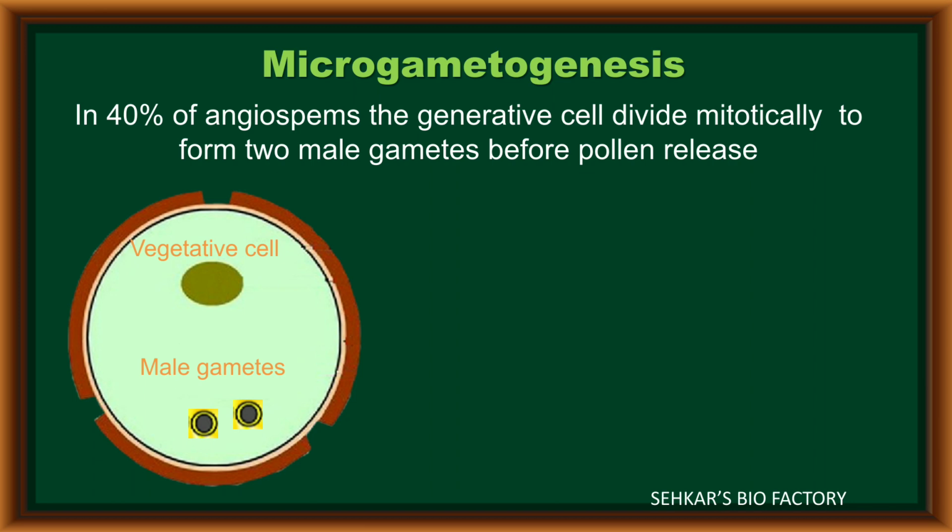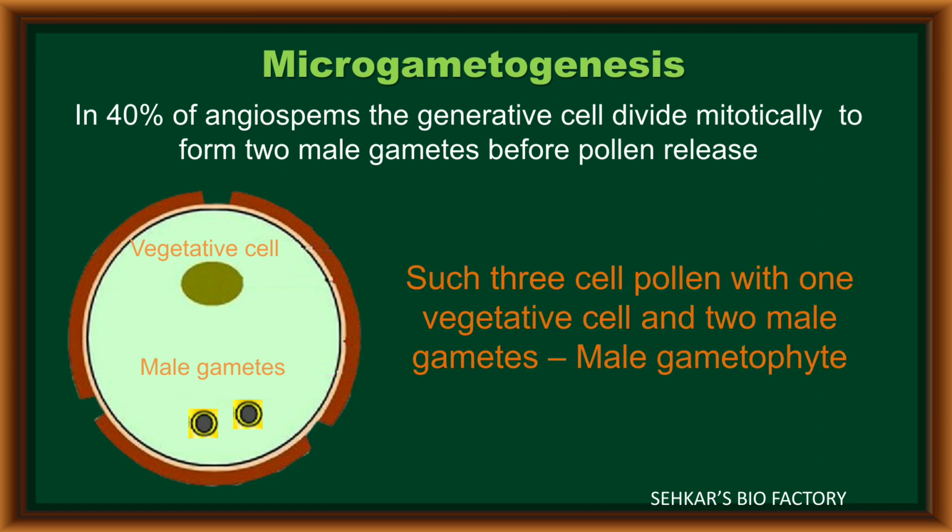After its completion, the generative cell forms two male gametes before pollen release. Such a three-celled pollen grain, with one vegetative cell and two male gametes, is referred to as the male gametophyte.